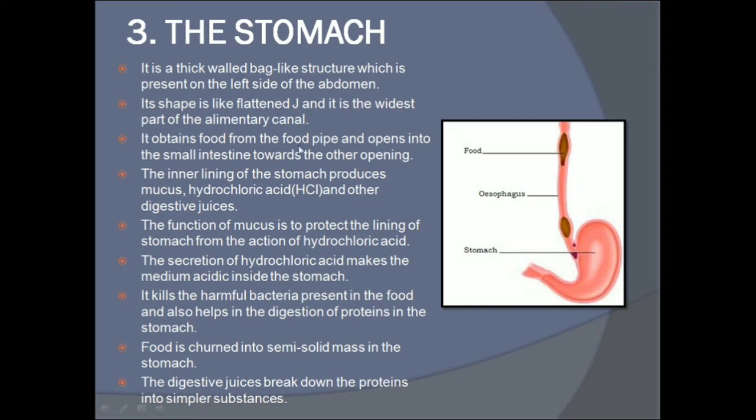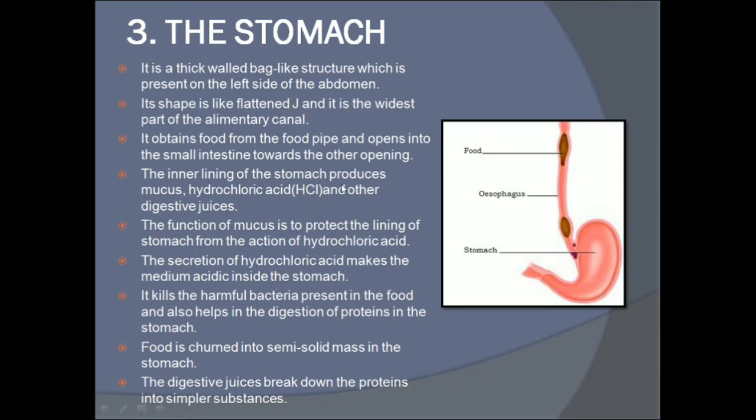It obtains food from the food pipe and opens into the small intestine through the other opening. Food that passes from the mouth to the esophagus is pushed into the stomach. The stomach has an opening on one side from the esophagus, and the other opening opens into the small intestine.